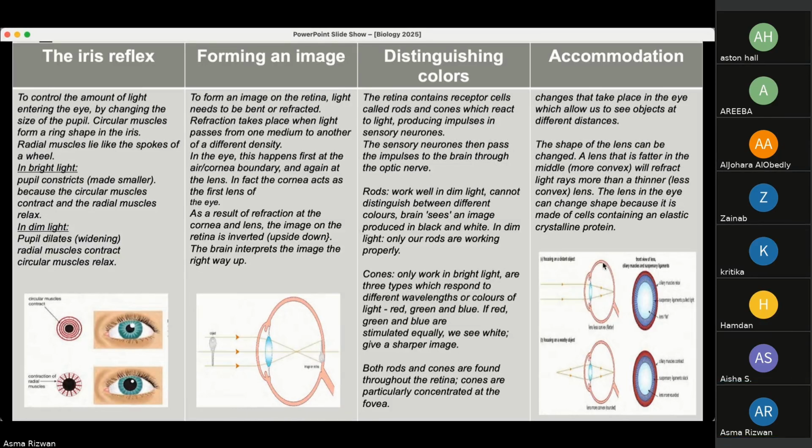So when we have to focus on a distant object, the lens is less convex. The ciliary muscles relax, suspensory ligaments are pulled tight, and the lens is flat. And when we have to focus on a nearby object, the lens is more convex, which is rounded. So the ciliary muscles contract, suspensory ligaments slacken, and the lens is more rounded.